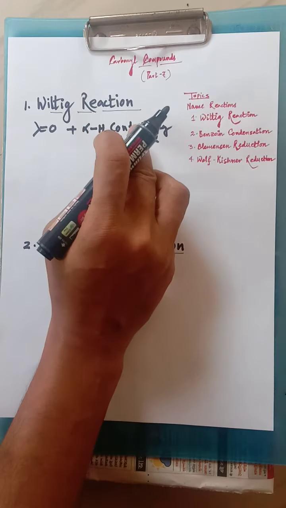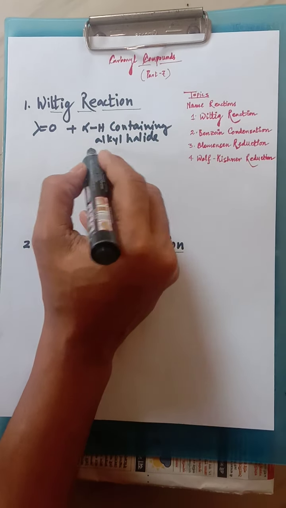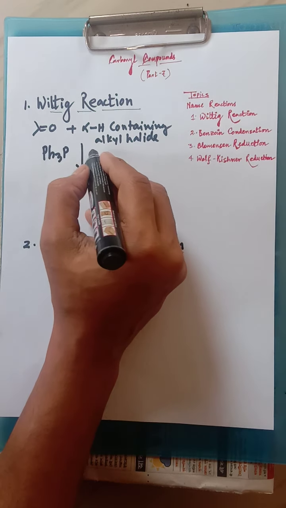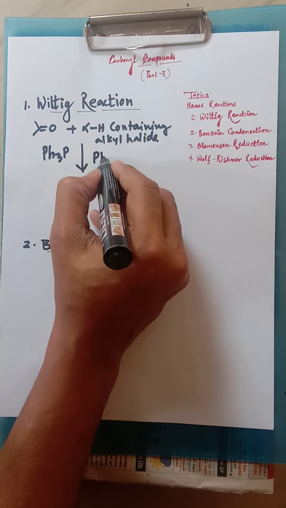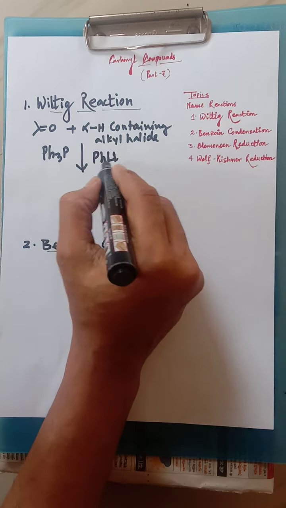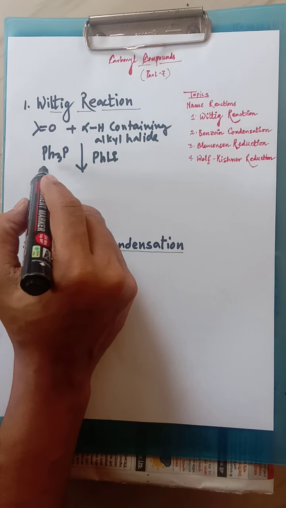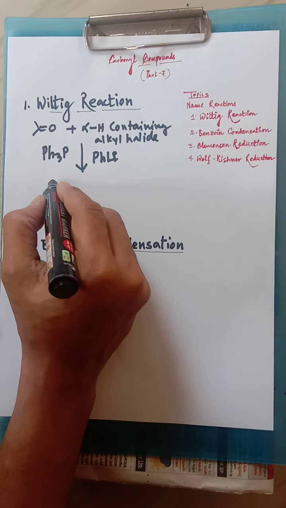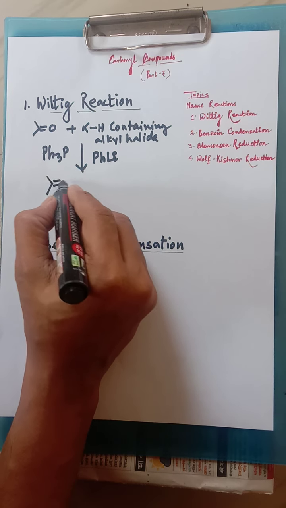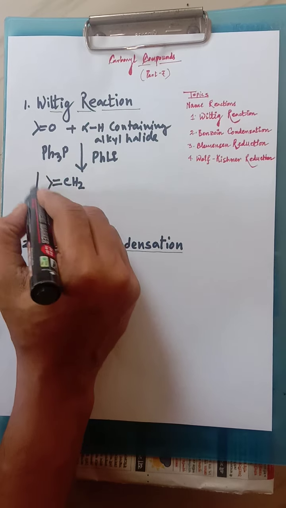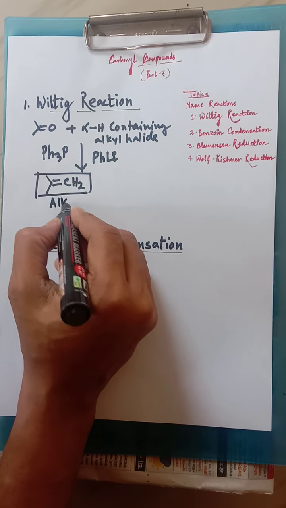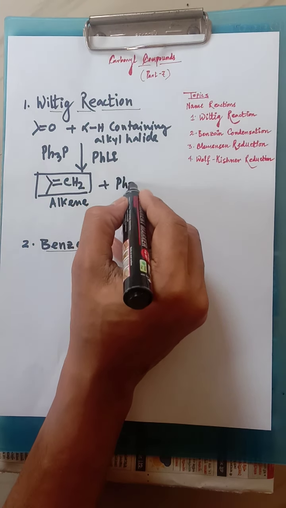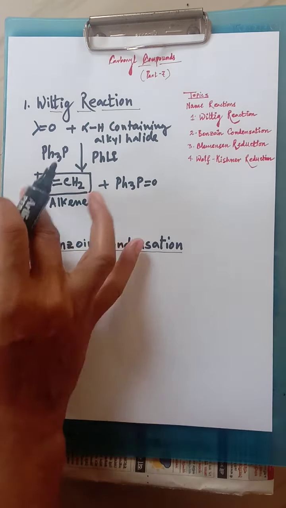That means when a carbonyl compound reacts with an alpha hydrogen containing alkyl halide in presence of triphenyl phosphine and phenyl lithium, one of the strong bases, it produces an alkene. Alkene is the main product, along with a side product.